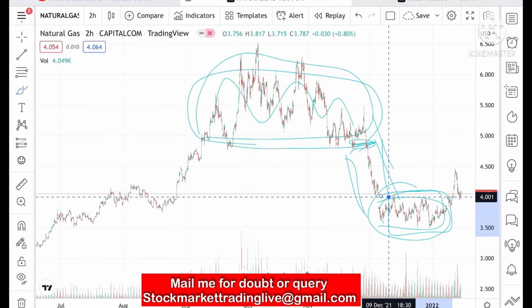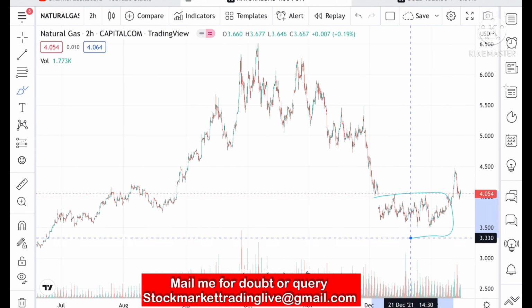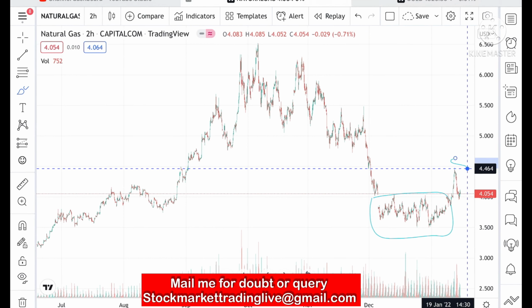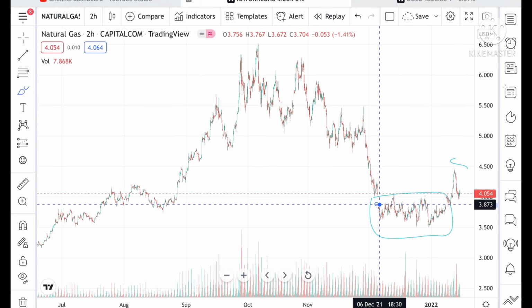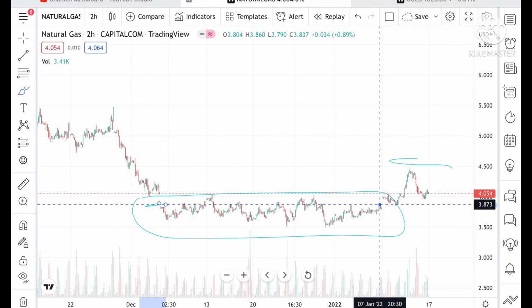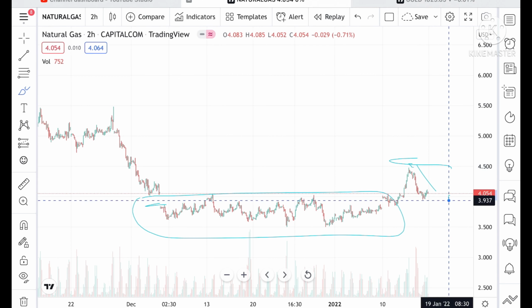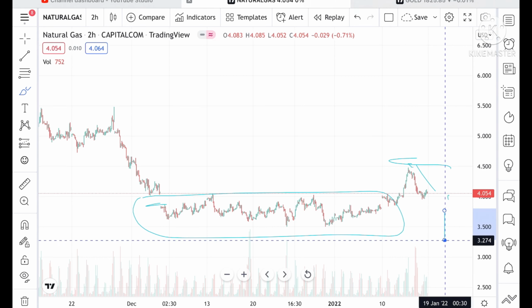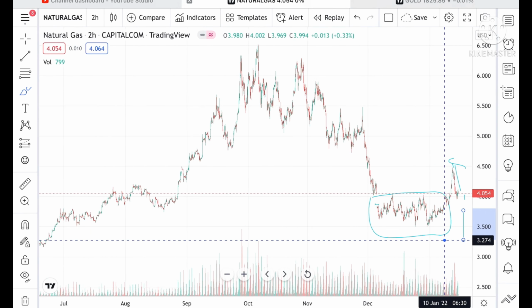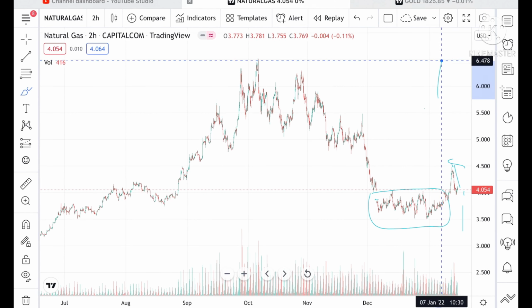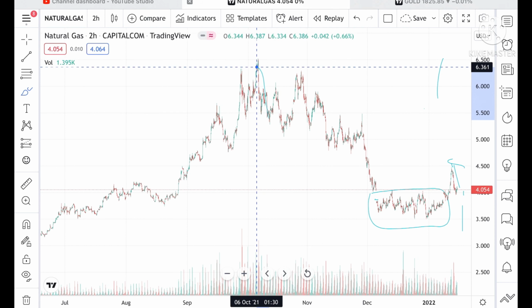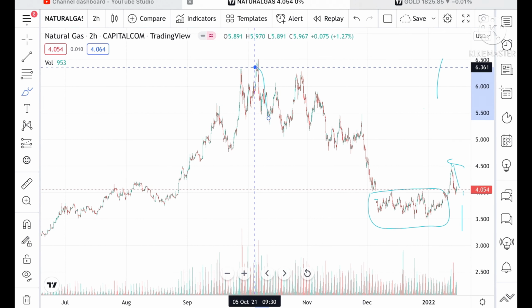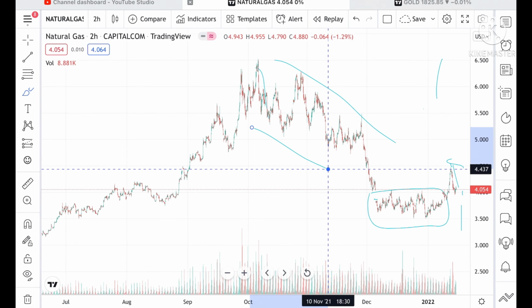And if you look at this trend also, after crossing this particular trend, it made a high for the month, since December, and after that a profit booking came and we saw a fall till 3.953. Now it is trading at around 4.054. It made a high of around 6.514 in the starting month of October 2022, and from there we have seen it continuously on the downside.